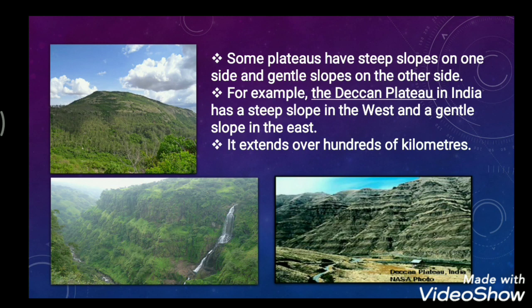For example, the Deccan Plateau in India has a steep slope in the west part and a gentle slope in the eastern part. In the western side of the Deccan Plateau it is a bit steep and higher, but as we come in the eastern direction it is a bit gentle, that means a bit lower. See the photographs here so you can understand. It extends over hundreds of kilometers. It's not located in a very small place.